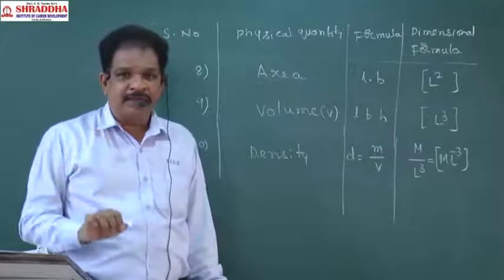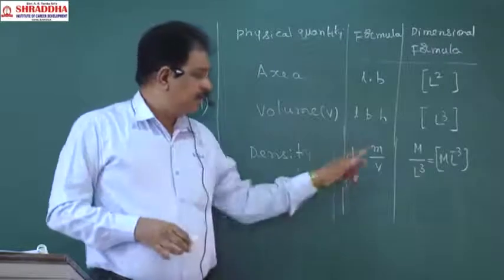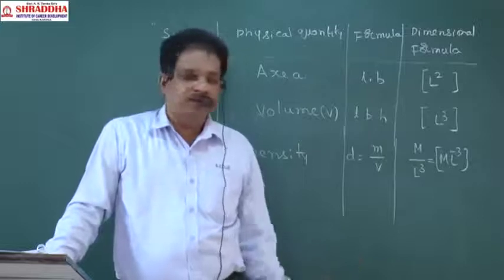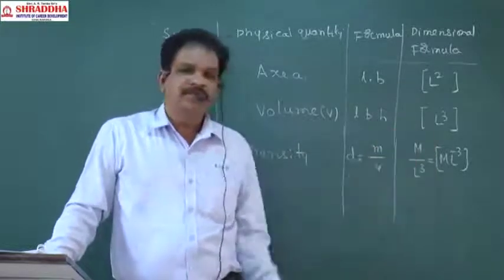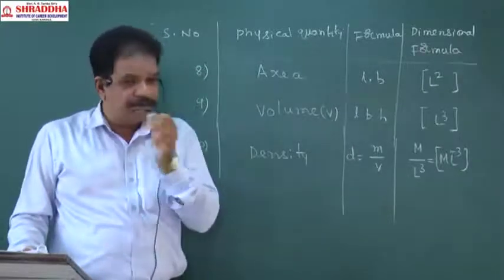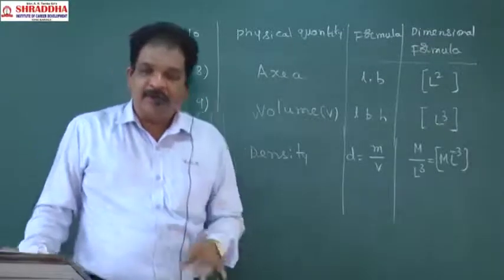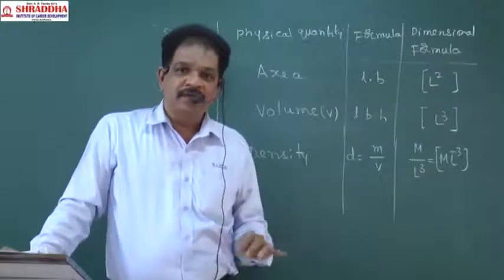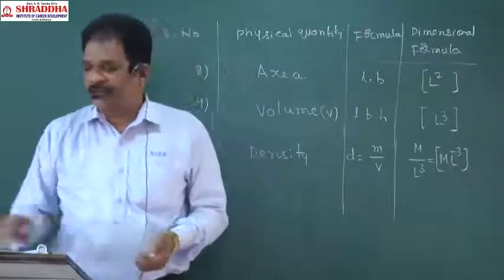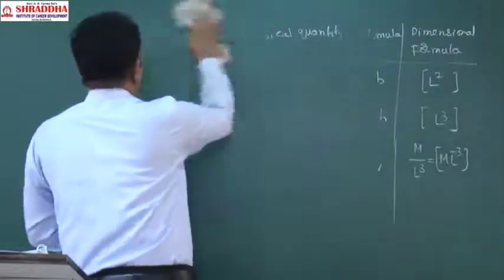In the examination, you should think: yes sir, density is mass by volume, mass is M, volume is L cube, so this is simple. But if I derive it, it takes time, it is a waste of time. You should know blindly that density is M L power minus 3, volume is L cube, area is L square. You should write like that in the examination. Clear? Then only are there chances of succeeding in the examination.